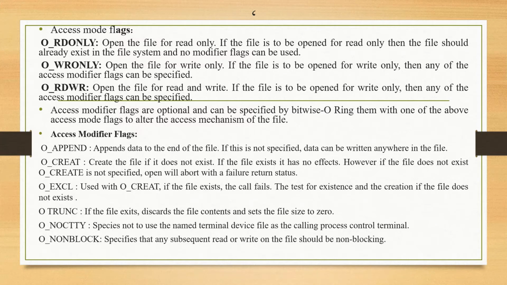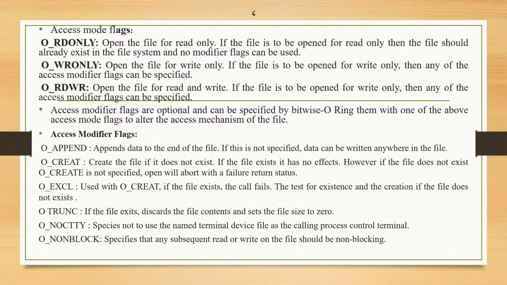These things come under this category. First one, O_APPEND, appends the data to the end of the file. If this is not specified, data can be written anywhere in the file. If append is mentioned, then you can add only at the end of the file. Anything should be added to the end of the file.